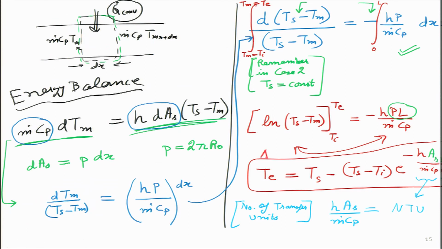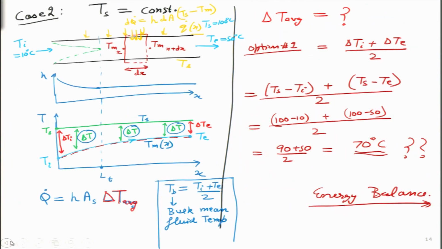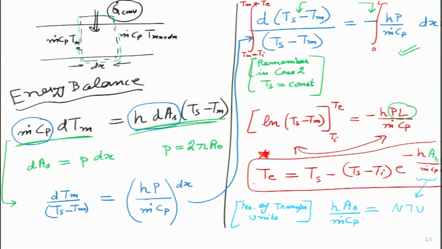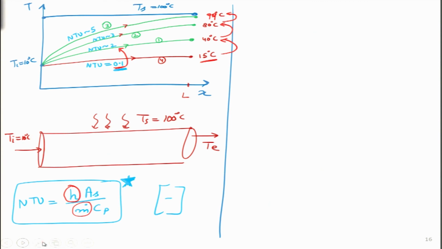Now, we go back to this particular thing over here. And why are we doing this exercise? We go back to the previous case over here. We were asking this question, what should be the average temperature over here. Now, we have solved the answer, that this delta T average, what should we take, we will get from this equation over here. We will get some sort of a logarithmic term. So, what is that logarithmic term?